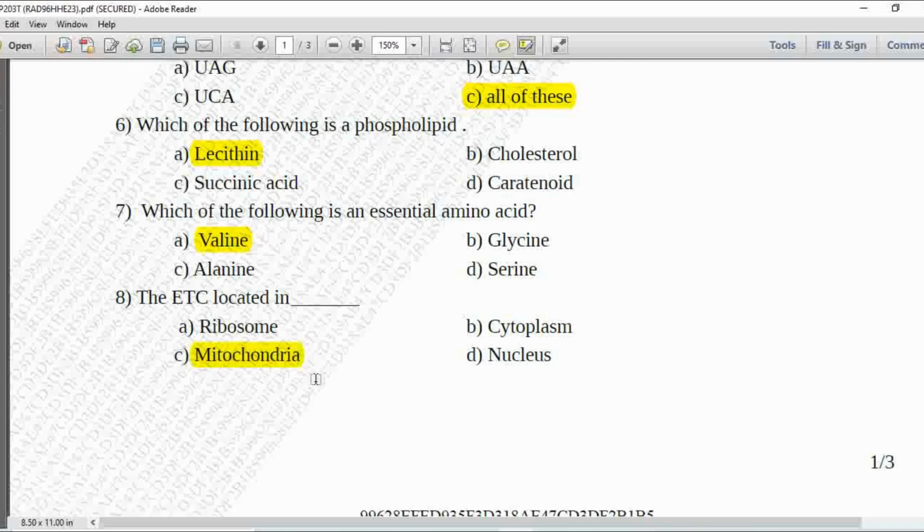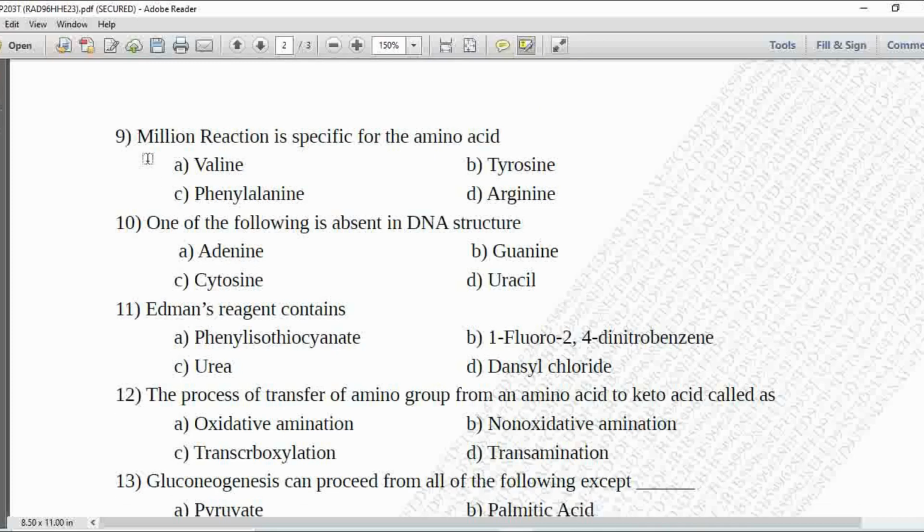Ninth MCQ. Millon's reaction is specific for the amino acid. Option A is valine, B is tyrosine, C is phenylalanine and D is arginine. So Millon's reaction is specific for the amino acid tyrosine, option B.